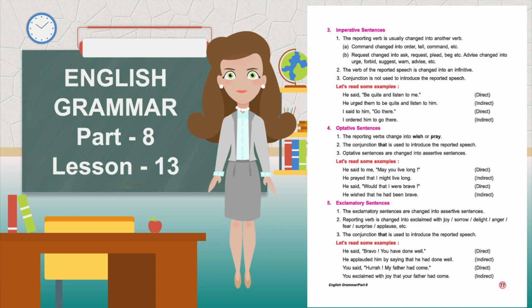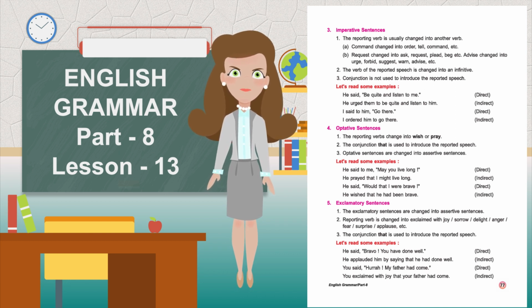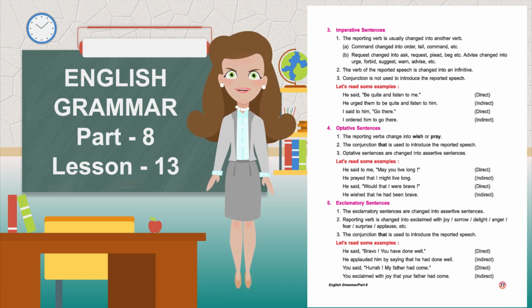Let's read some examples. He said, "Be quiet and listen to me." Direct. He urged them to be quiet and listen to him. Indirect. I said to him, "Go there." Direct. I ordered him to go there. Indirect.